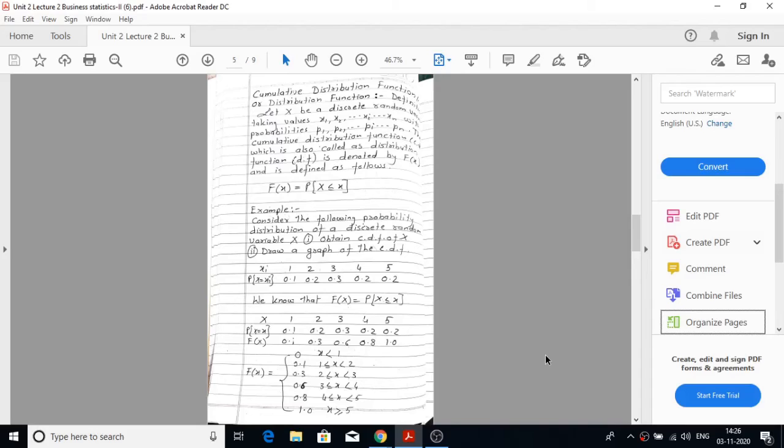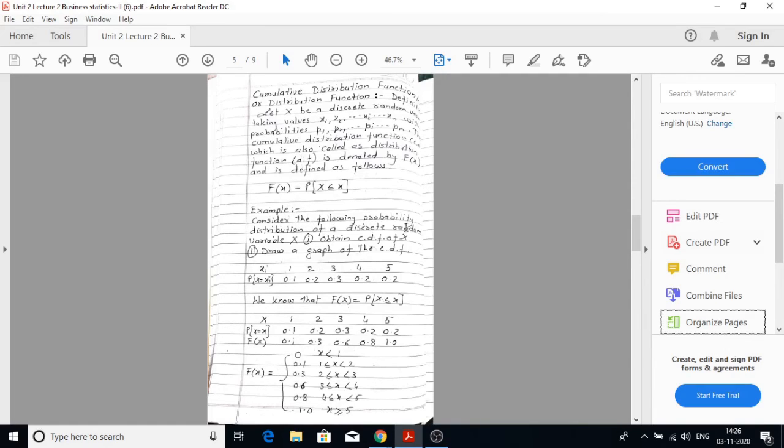Next concept, cumulative distribution function or distribution function. We'll write the definition. Let x be a discrete random variable taking values x1, x2, xi up to xn with probabilities p1, p2, pi up to pn. Then the cumulative distribution function, which is also called as distribution function, is denoted by capital Fx and is defined as follows. Capital Fx is equal to probability capital X less than or equal to small x. Example,